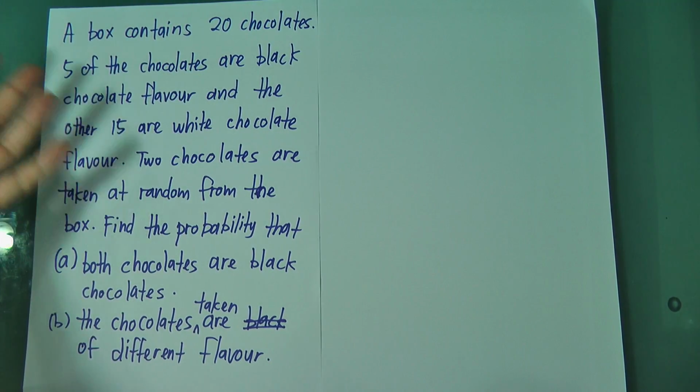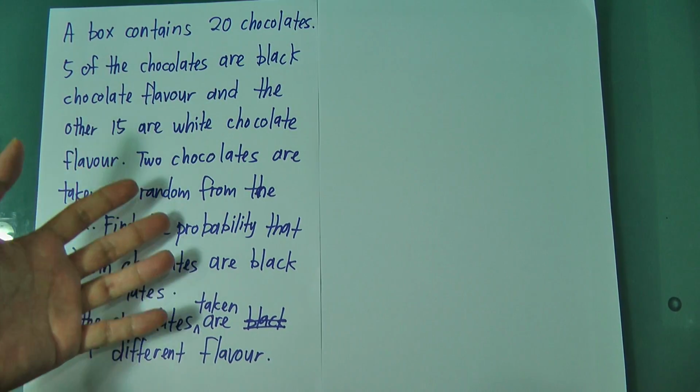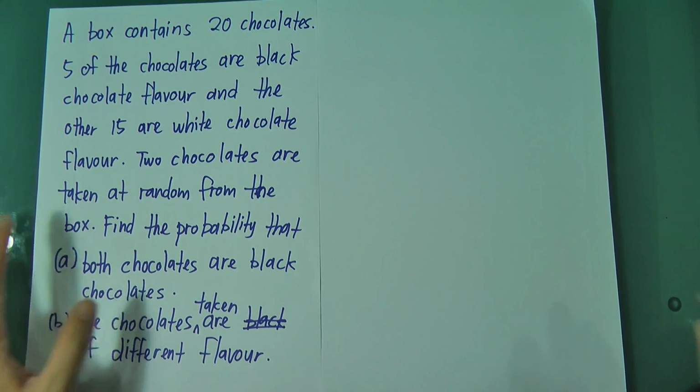This one will only give you 4 to 5 marks maximum for both papers. This one normally only comes out in paper 1. So I don't think this chapter is very important, but somehow 4 to 5 marks is important for students who want to get an A. Even if it's not so important, it's still important also.